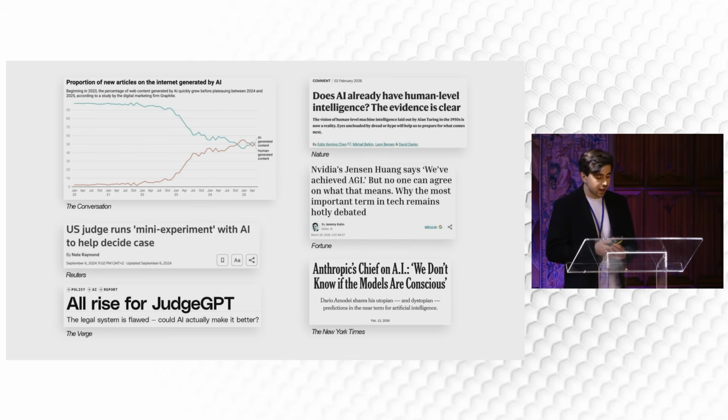It's not surprising that out of all these conversations about AI that we see online, but not only online, also on TV and on mainstream media, a wild plethora of claims came to be. We see claims from leading CEOs saying that artificial intelligence has already reached the general intelligence level, that AI is already conscious, but not only from the industry itself, also from commentaries in Nature. We have a commentary in Nature saying that the evidence is already clear that AI has achieved human-level intelligence. And we have people using AI to help decide cases in justice.